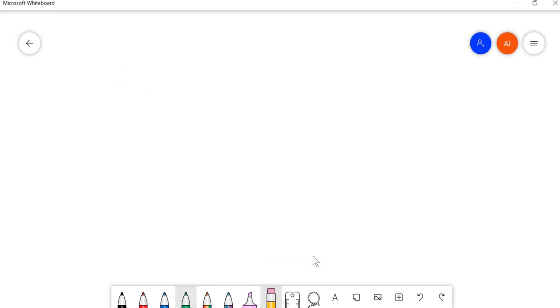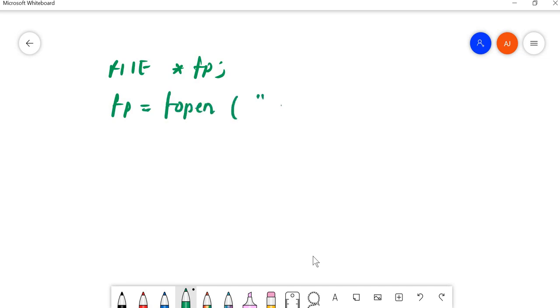Let us suppose fp is the file pointer. While opening a file, we write fp equals to fopen, naming the file, suppose abc.txt, and in some mode, let us imagine I am opening this in writing mode.